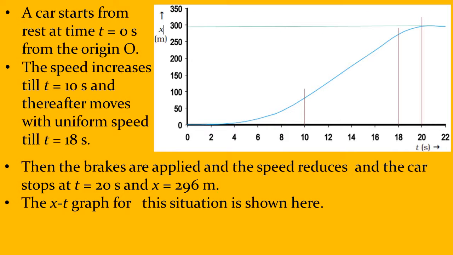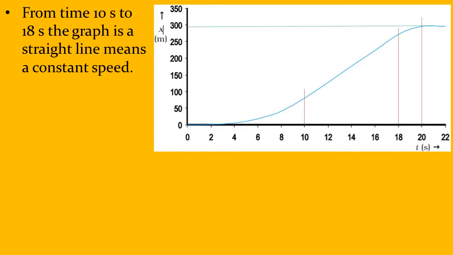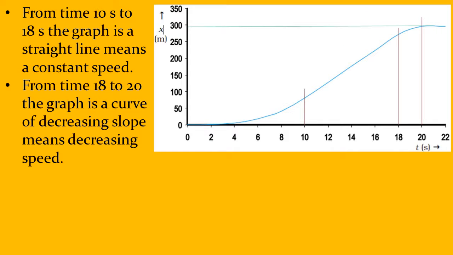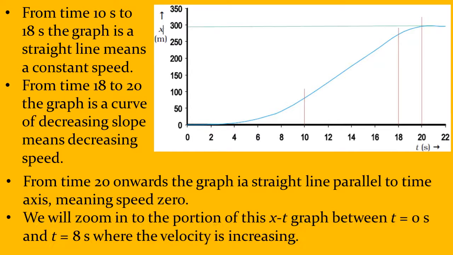The xt graph I have just explained to you for whatever situation was described. From time t equal to 0 to 10 seconds, the graph is a curve with increasing slope, indicating increase in speed. From time 10 seconds to 18 seconds, I told you it is a straight line, meaning constant speed. From time 18 to 20, it is a curve with decreasing slope, meaning decreasing speed. And from time 20 onwards, it is a straight line parallel to the time axis, meaning speed is 0.